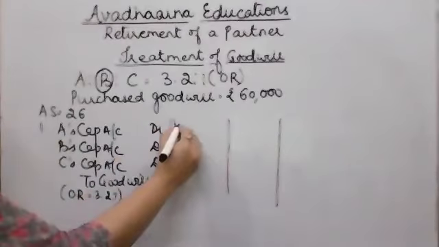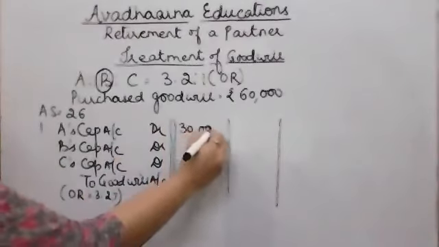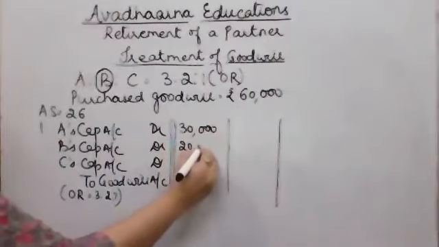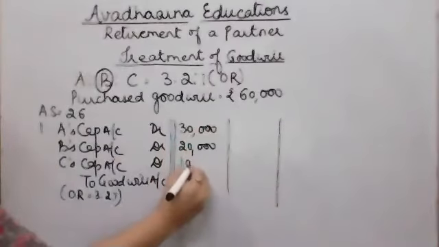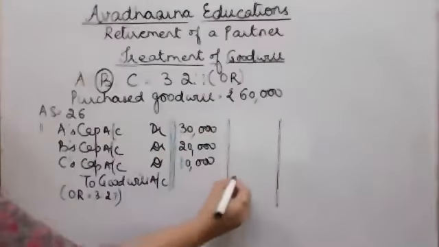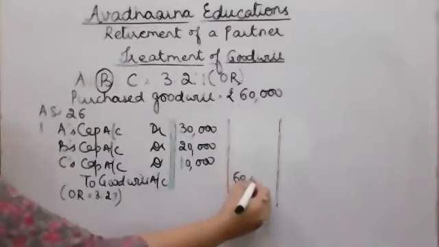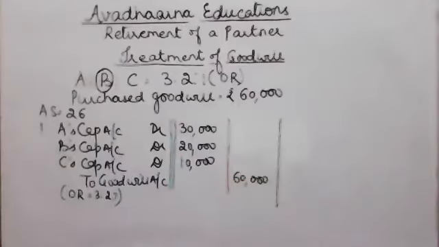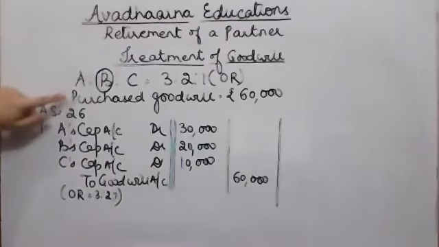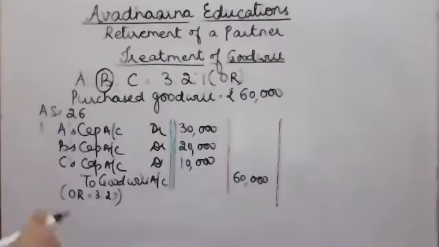So A's capital account will be debited by 30,000, B's capital account debited by 20,000, and C's capital account debited by 10,000. To goodwill account 60,000. Fine. So this is the first entry which we are going to pass in case there is purchase goodwill shown on the asset side of our balance sheet. Now when B retires, goodwill is to be valued at rupees 84,000.